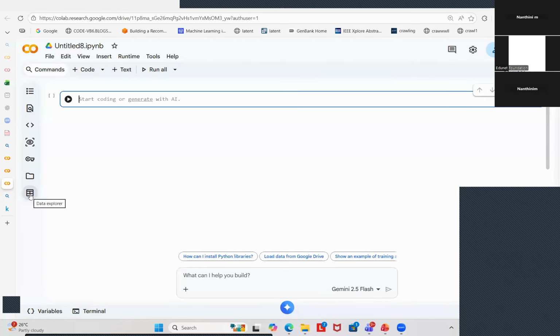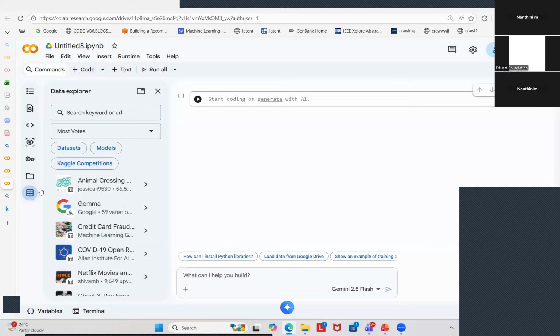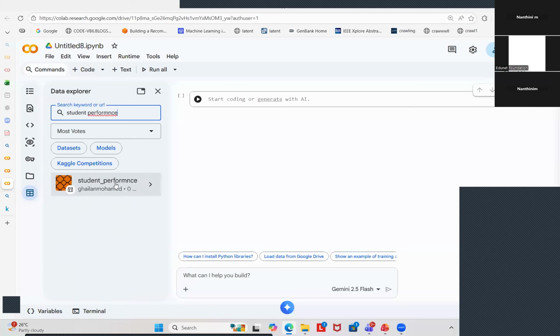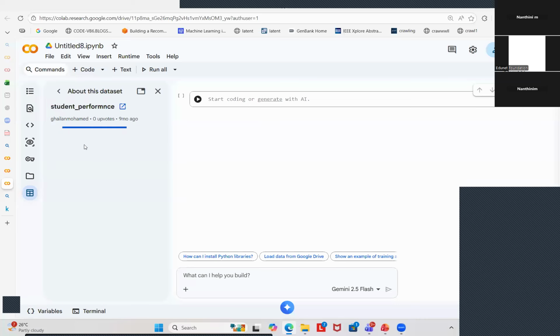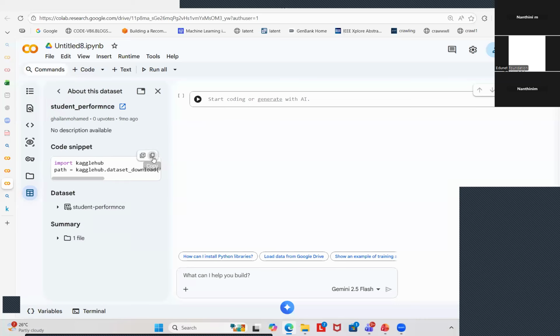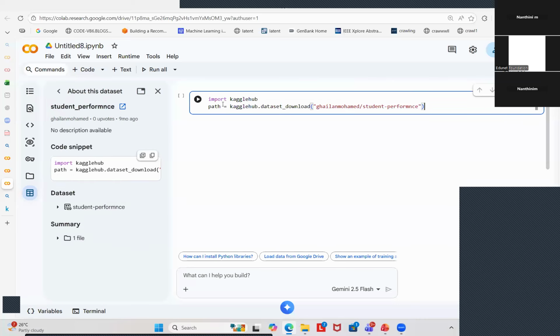I want to import my dataset from Kaggle. So I can simply click on the data explorer, where I can type student performance. It will give you the complete code to access that particular dataset. You can copy and paste it over here and simply execute.